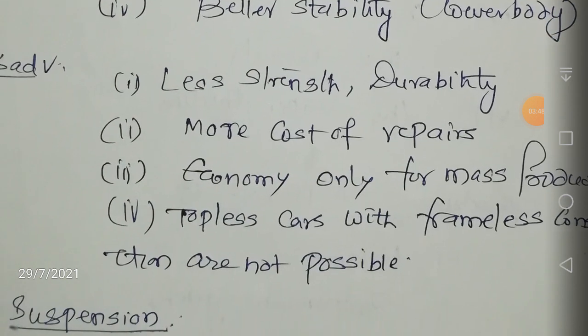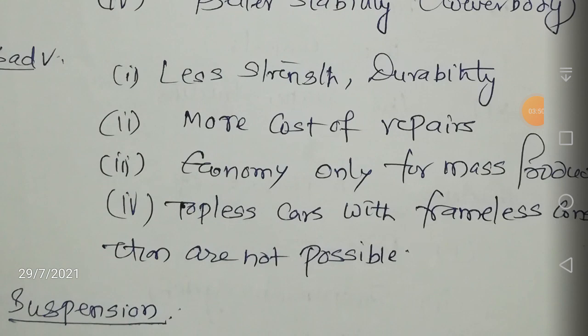Now we will go to the disadvantages of frameless construction. Number 1 is less strength and less durability, and more cost of repairs. It will come for repairs more frequently, hence there is more cost of repairs. And it is economical only for mass production. If you are going for large scale production only, this is going to be economical. That means frameless construction is economical for mass production only.